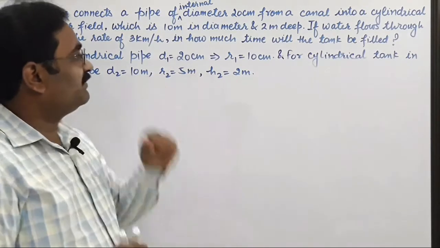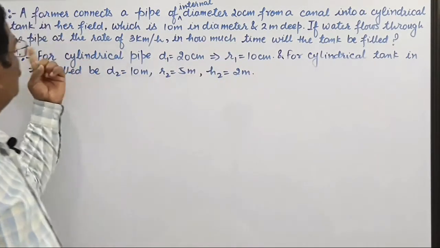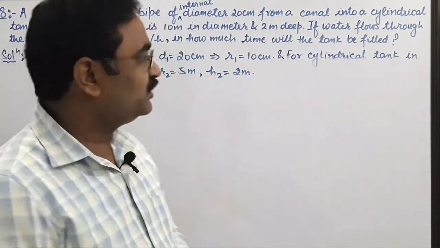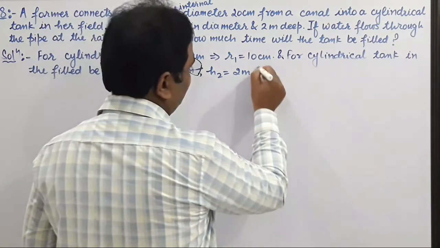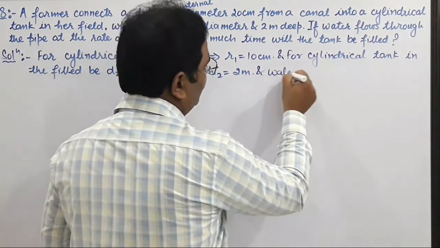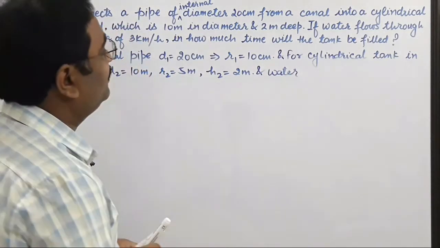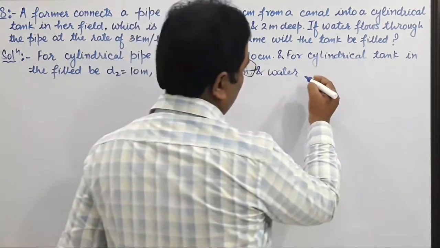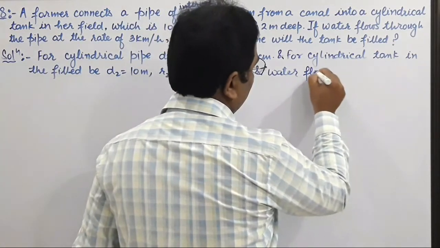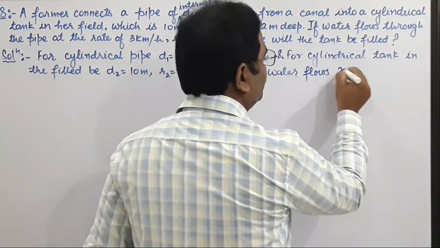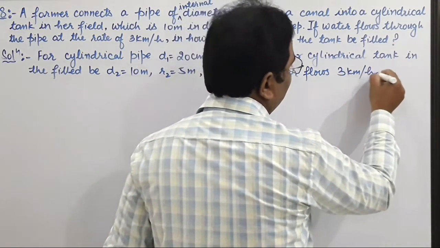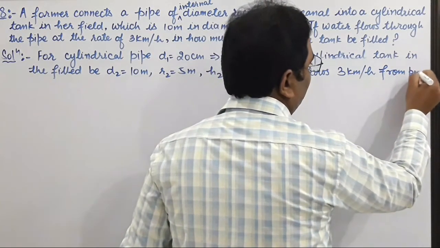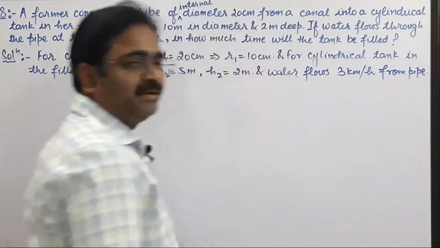As this is given, the water flows through the pipe at the rate of 3 km per hour from the pipe, right?